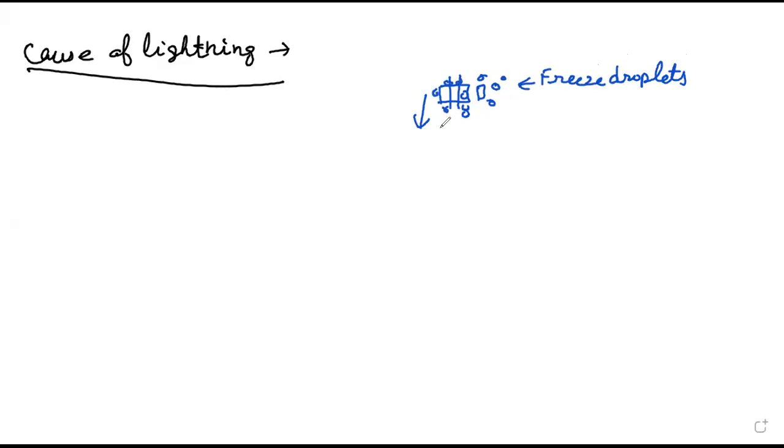They will fall down. During the downfall, there is interaction with upward moving air. Now we know that warm and humid air will be going upward. Warm and humid air, now it is moving upward, right?